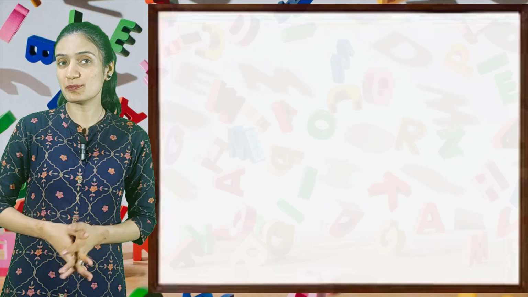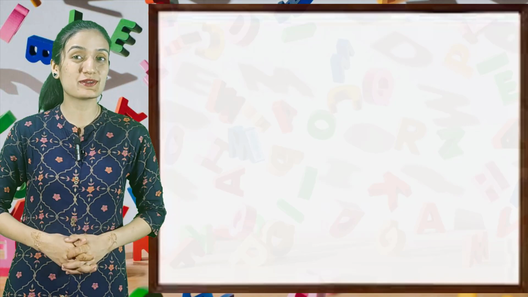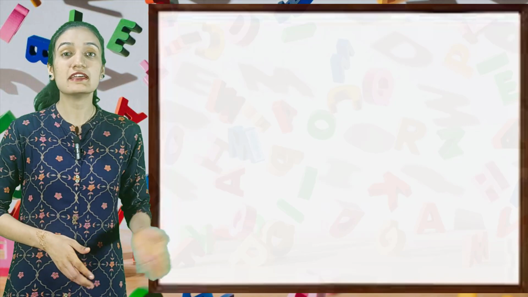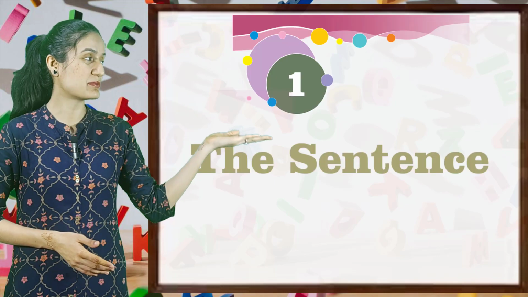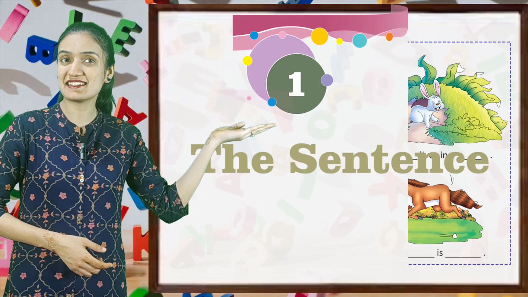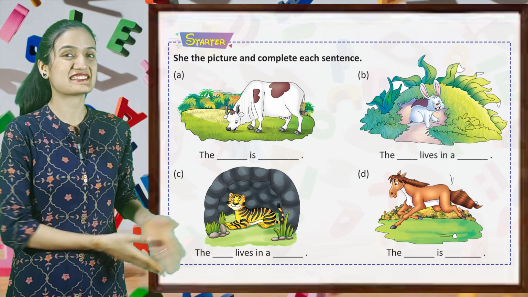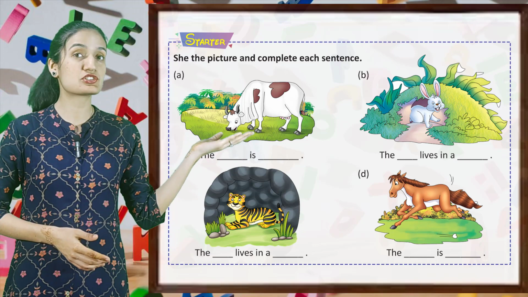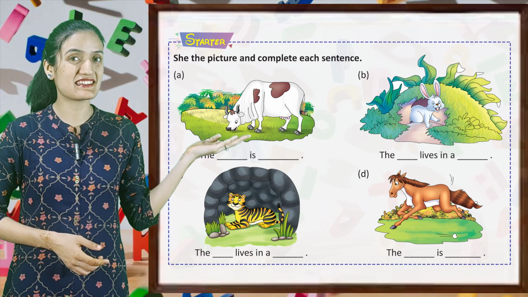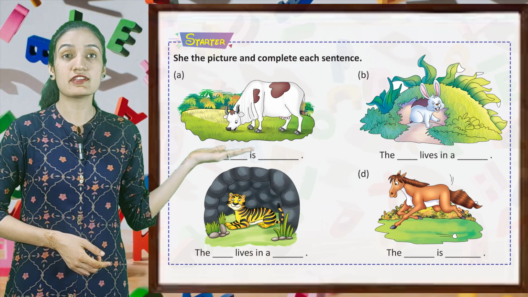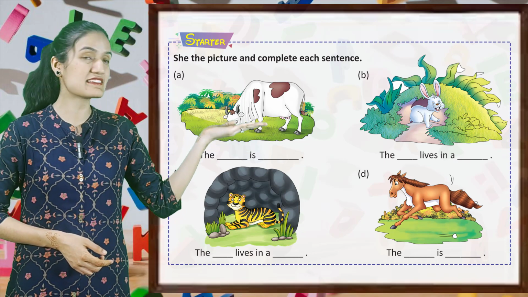So kids, welcome back to my class and today we are going to start English grammar. So let's begin with chapter number 1, that is the sentence. So let's start. Kids, see the picture and complete each sentence. Here are some pictures and you have to complete the sentence given below.